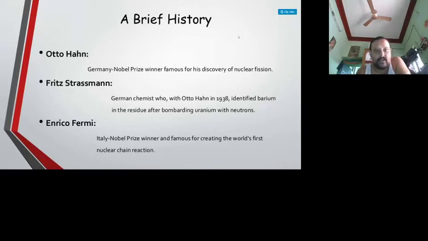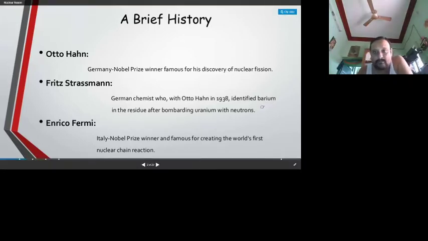Otto Hahn, a German Nobel Prize winner, is famous for the discovery of nuclear fission reactions. He was the very first person to discover nuclear fission, and he got the Nobel Prize. Fritz Strassmann identified the barium after bombarding uranium with neutrons. Later we will see the equation. When uranium is bombarded with thermal neutrons, it is split into barium and krypton. He identified the barium, so he also became a reputed scientist for nuclear fission.